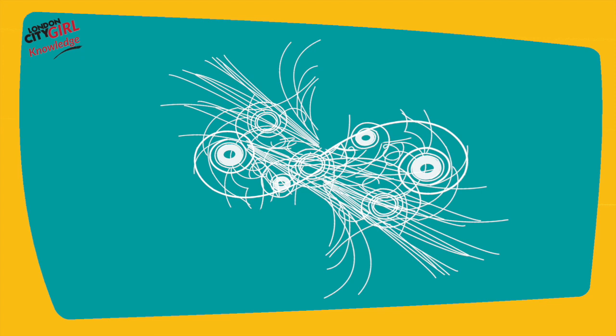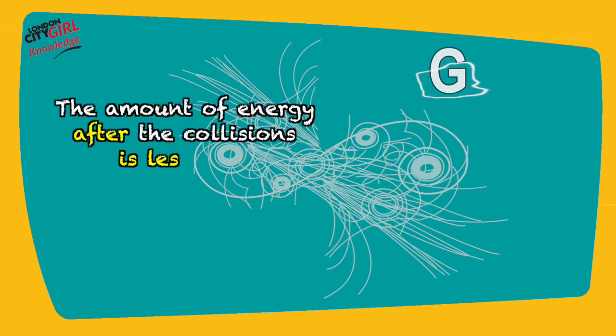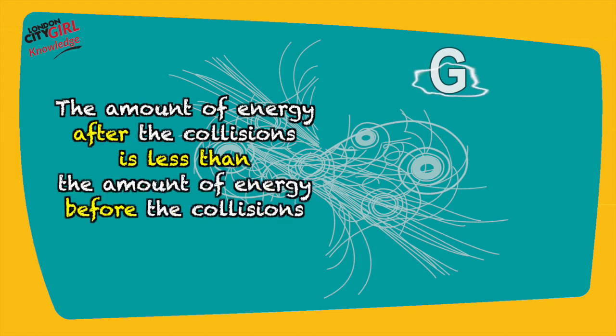We can test string theory in a more practical way by particle collisions. Particle collisions allow all sorts of extraordinary particles to be released, and string theory believes that these collisions could generate the elusive graviton. If string theory is right about gravity seeping off our membrane universe into higher dimensions, these collisions should show that the amount of energy after the collisions is less than the amount of energy before the collisions, as gravitons have seeped into higher dimensions.